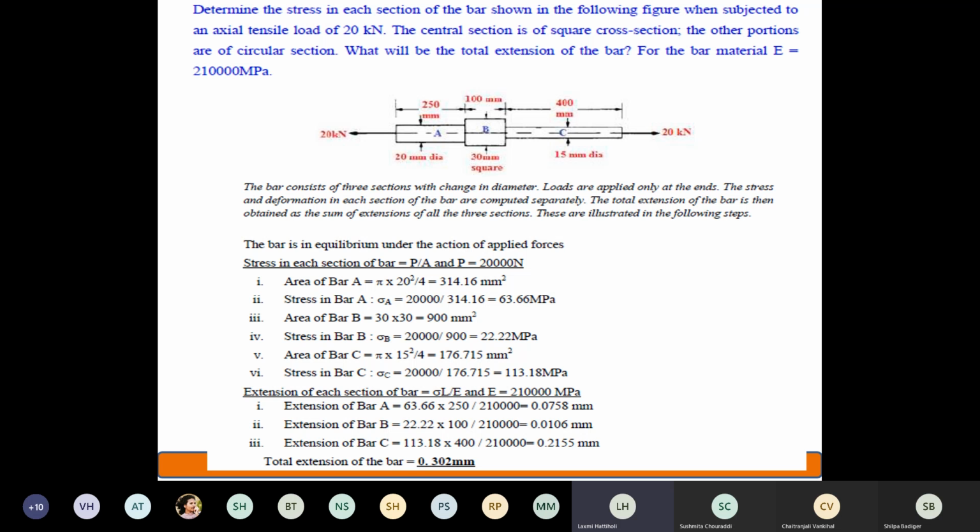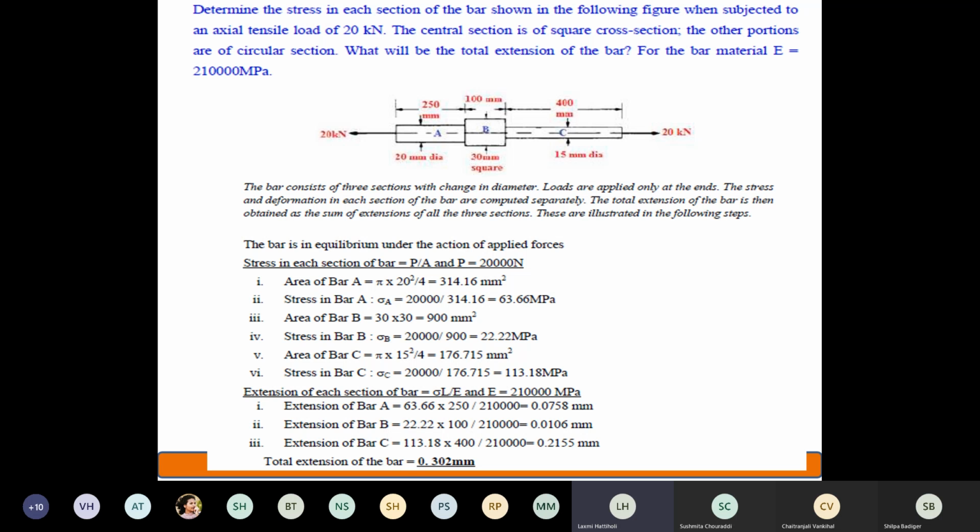Okay, and it is subjected to an axial load of 20 kilonewton. And see, he has given you few of the things. The central section is a square section and other portions are circular section. So B section is a square and A and C section is circular. Imagine this, B is square, A and C is circular section. Okay.